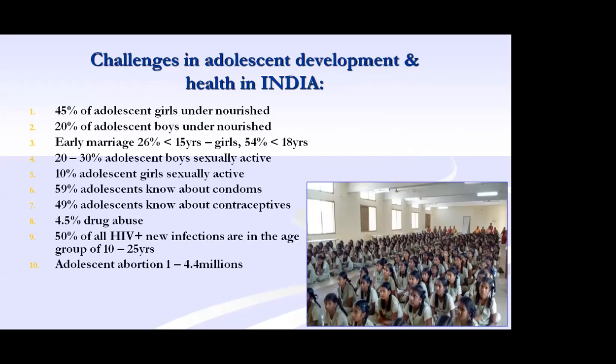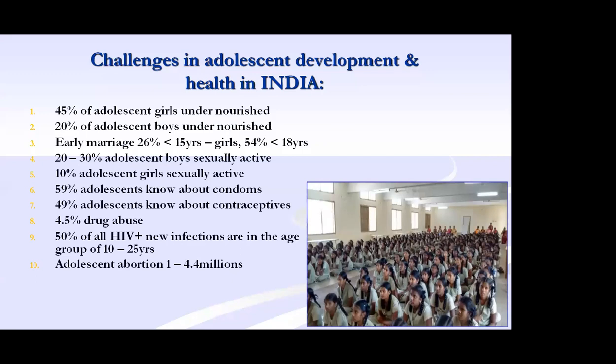45% of adolescent girls are undernourished. 20% of adolescent boys are undernourished. Even early marriage, less than 15 years, is 26% in girls, and less than 18 years is 54%. Sexually active, we think that they don't know anything, but sexually active adolescent boys are 20 to 30% and girls are 10% as per statistics. They also know about condoms and contraceptives. When you go for adolescent counseling, you have to talk about condoms and contraceptives.